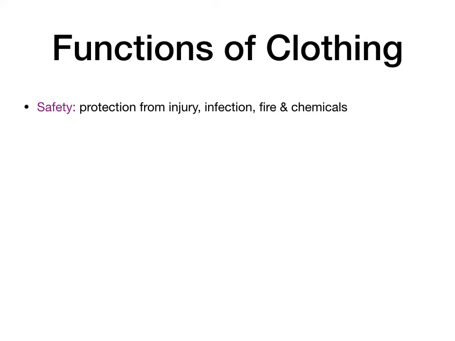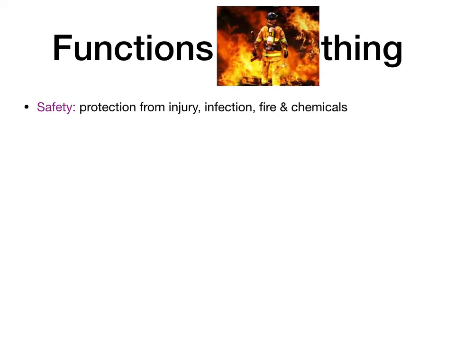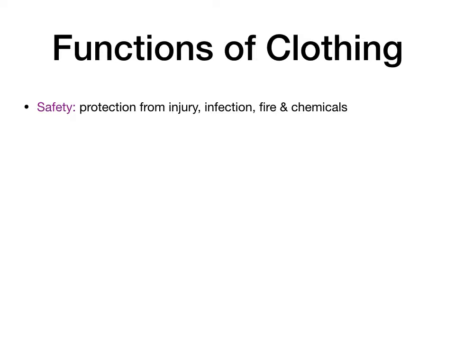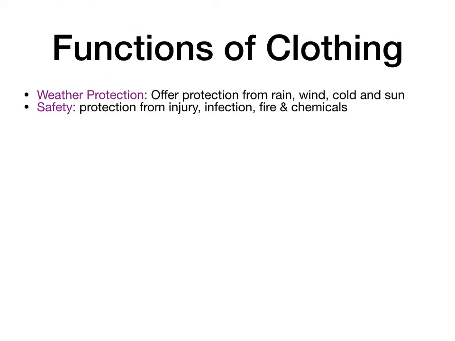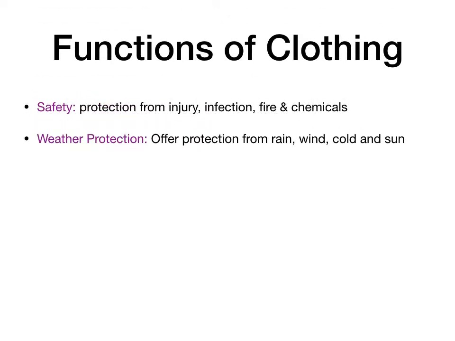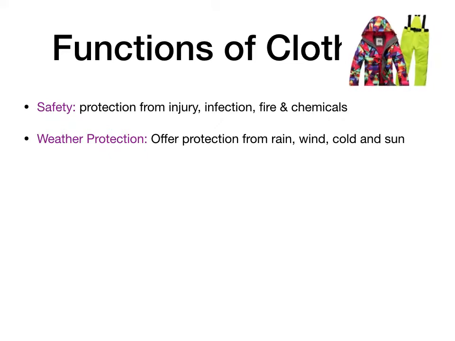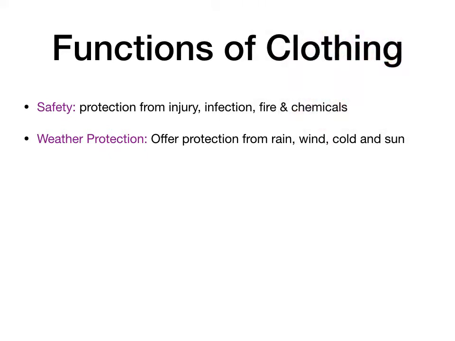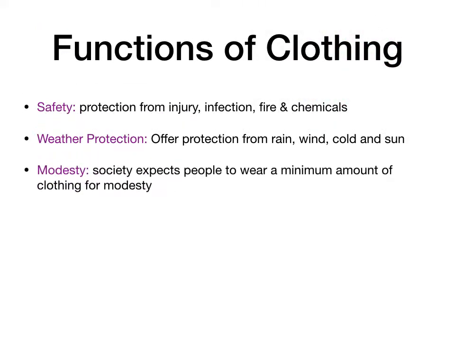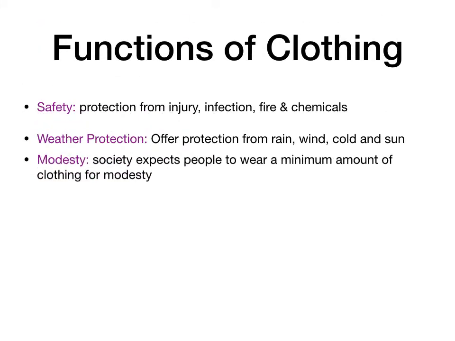What are the functions of clothing? Safety. We wear clothes for protection from injury, infection, fire and chemicals. For example, firefighters must wear protective clothing when working. For weather protection, clothes offer protection from rain, wind, cold and sun. For example, people wear ski clothes to protect them from the cold weather when on the slopes, or sun hats as a shade from the sun in hot climates.